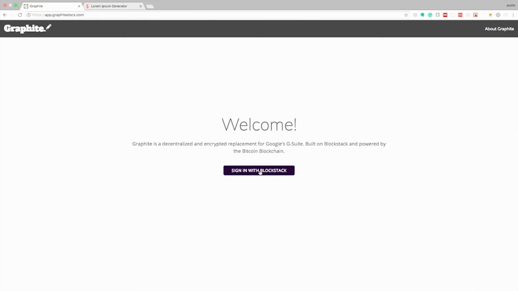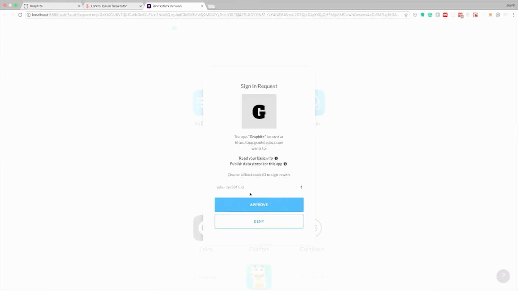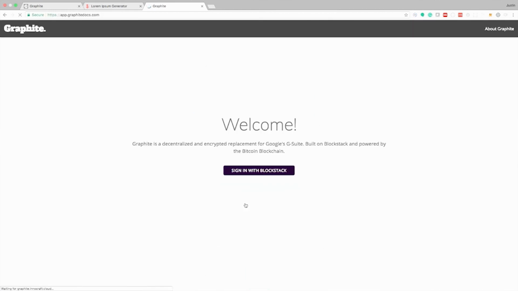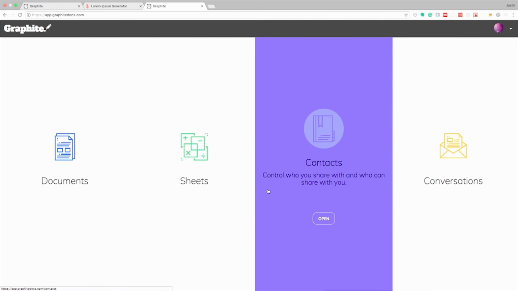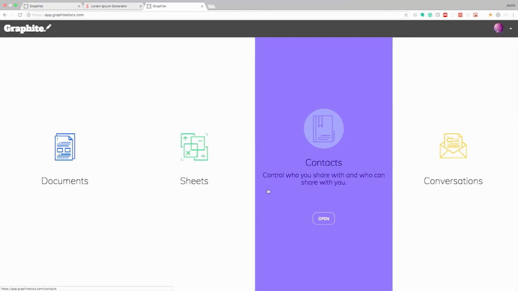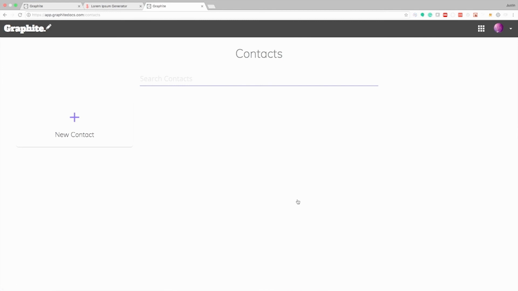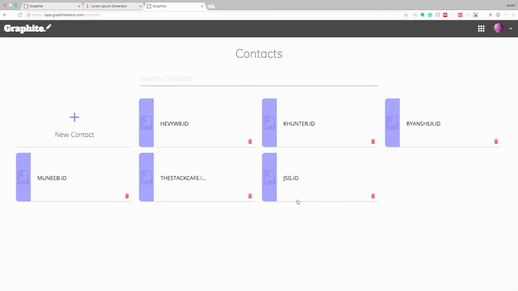So the first thing I'm going to do is go ahead and sign in with Blockstack. Once I'm signed in here, I am presented with the different components of the app, so I can quickly switch between different pages. I think we're going to start with Contacts, because Contacts acts as your central hub for controlling who you can communicate with, who you can share with, and who can share with you. So if we go into Contacts, we'll see my existing contact list here.